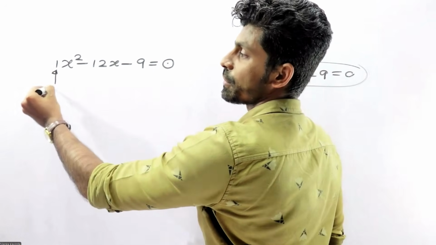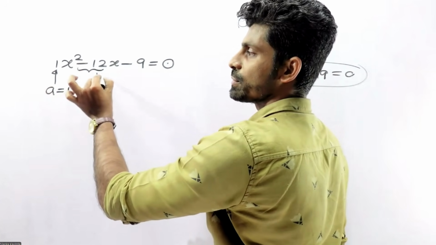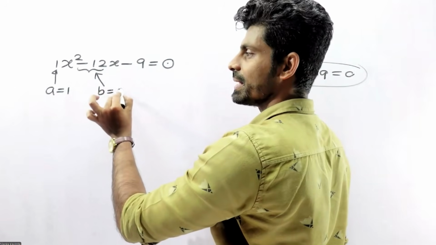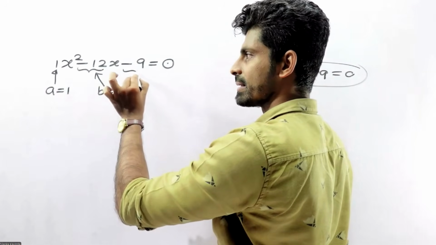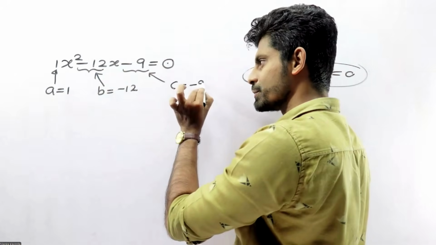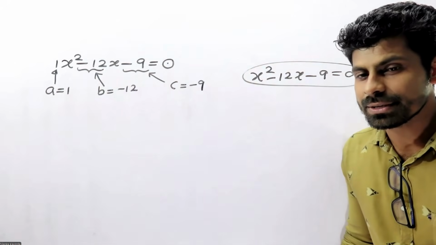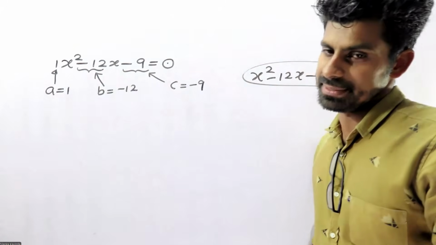This coefficient is known as a equals 1. This one is known as b equals minus 12. This one is known as c equals minus 9.